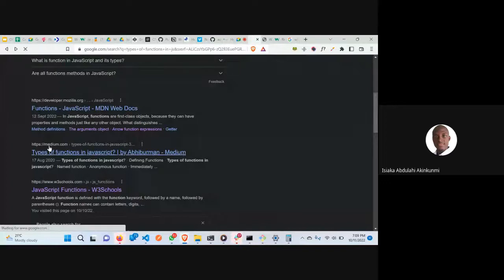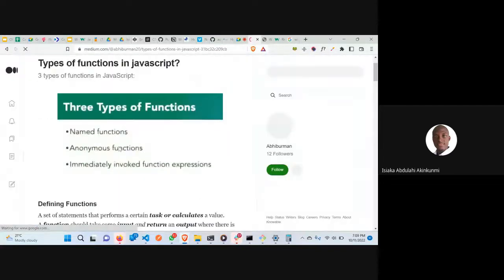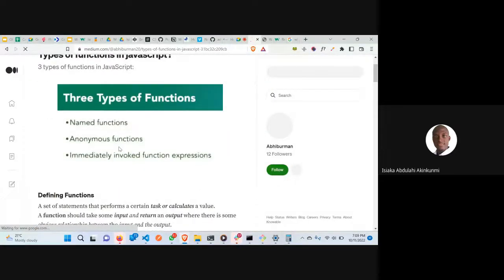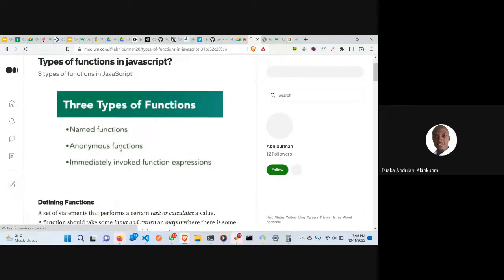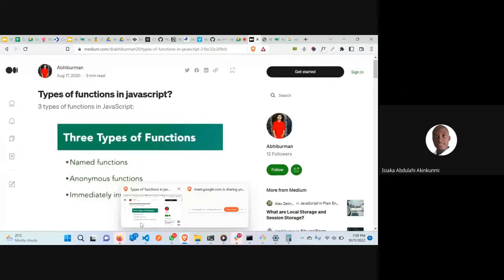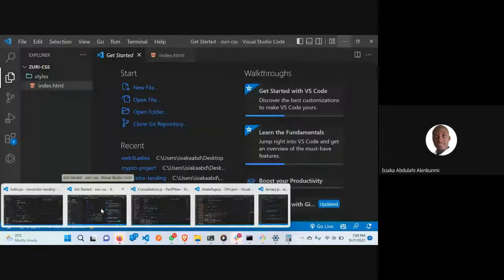Let's just go to this Medium article here. What types of function do we have? We also have the immediately invoked function. Yes, let me write. I have a minute, I can talk about immediately invoked function.